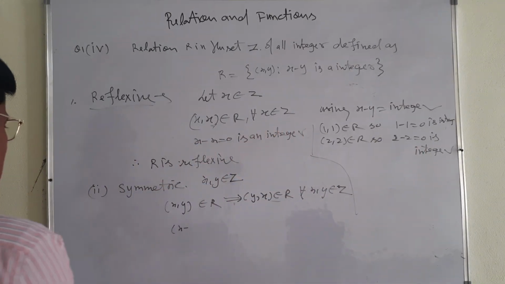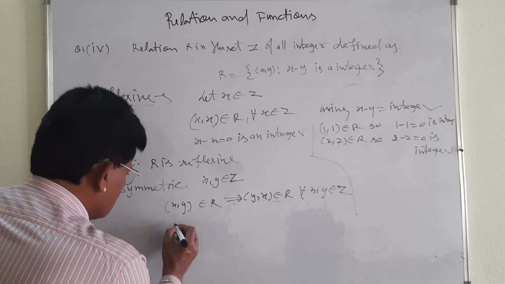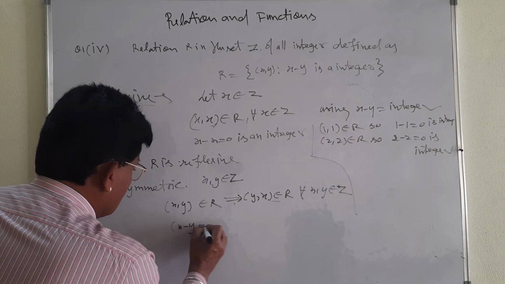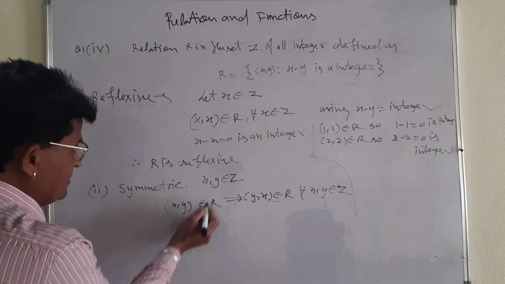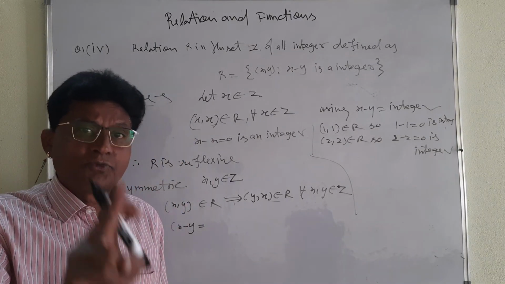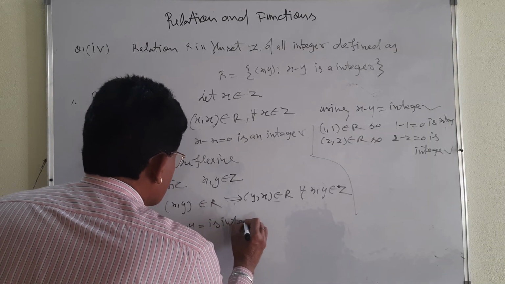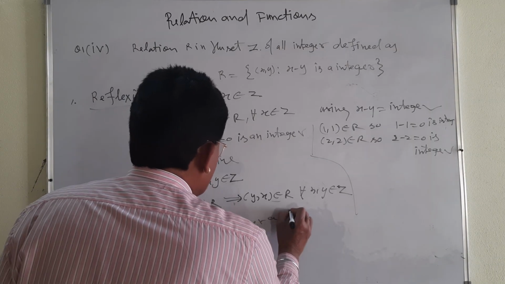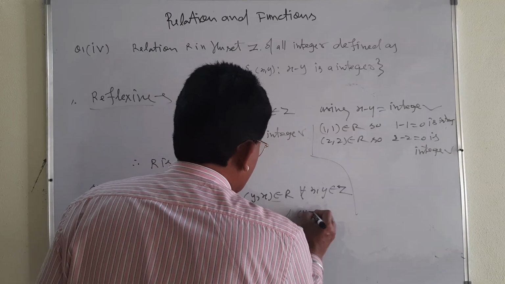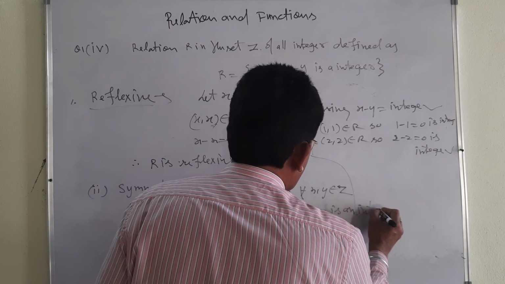Okay? Suppose I am going to take an example. What example? x minus y. It is what? The difference between two integers, because these are integers. The difference of two integers will be an integer. You must keep that in mind. x minus y is an integer. And next, take y minus x, also an integer.